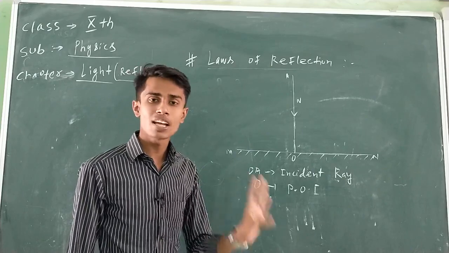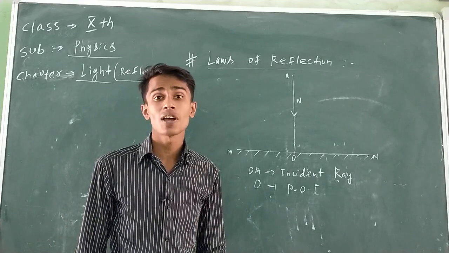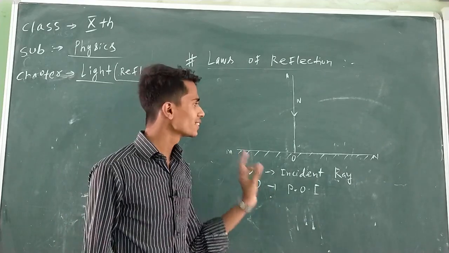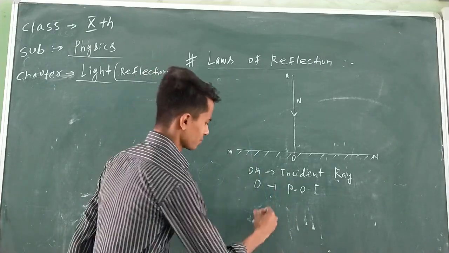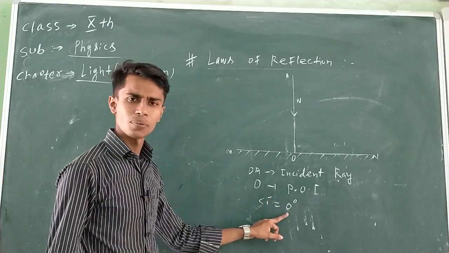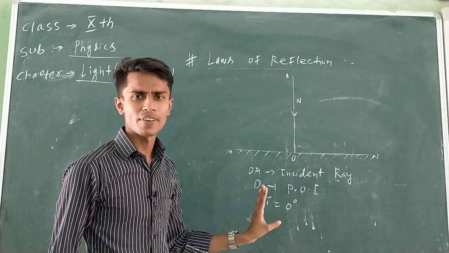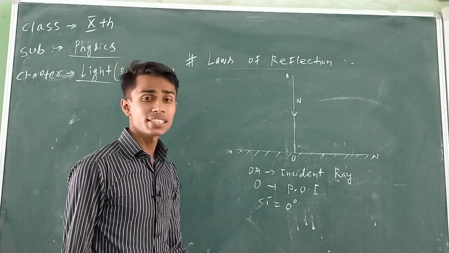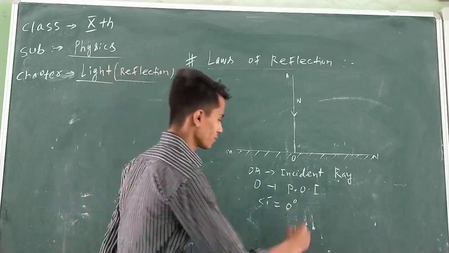Just note it down. Whenever a ray of light falls perpendicularly on a surface, what will be the value of the angle of incidence? It will be 0 degree. Why is it 0 degree? Because the incident ray and the normal overlap with each other. Yes or no? Why 0 degree? Have you understood? Because the incident ray and normal are overlapping, they are coinciding. Now, since the angle of incidence is 0 degree, as per the second law of reflection, the angle of reflection will also be equal to 0 degree.